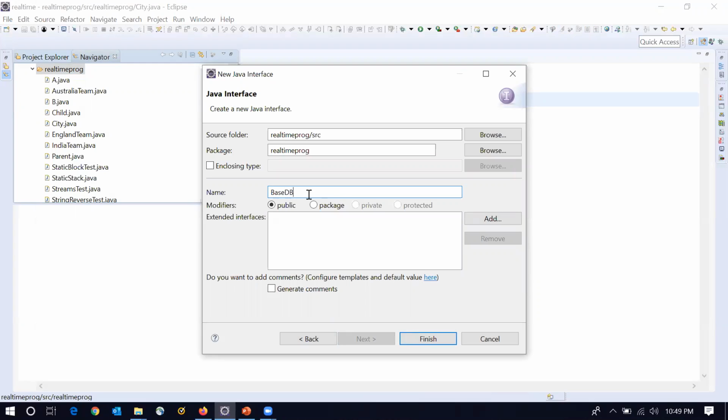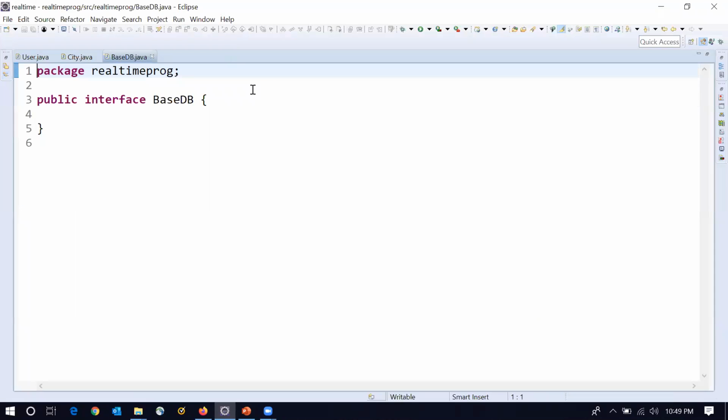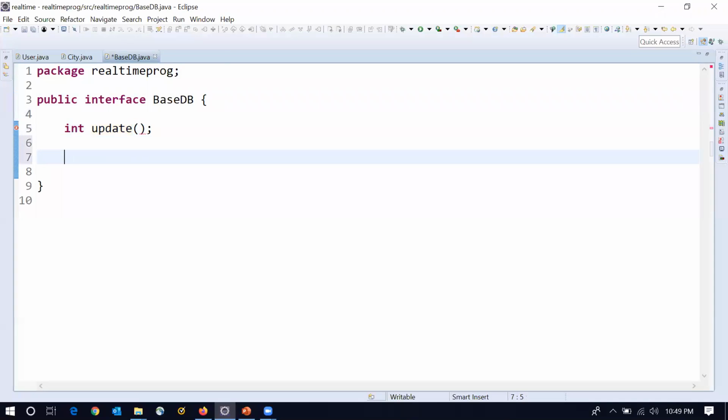I have created an interface called BaseDB. What is the aim of BaseDB? There are some basic DB operations I want to perform. For example, I want to update records in the database, or I want to delete records in the database. If you try to see here, most of the tables, let us take a user table or city table, will have common functionality like update and delete. So I have taken one interface, and it has two abstract methods.